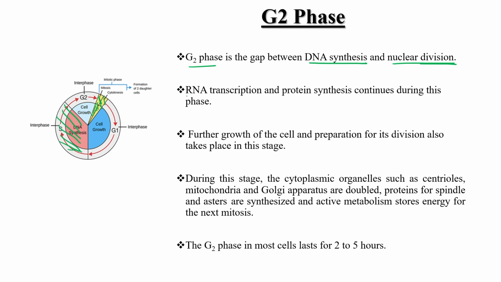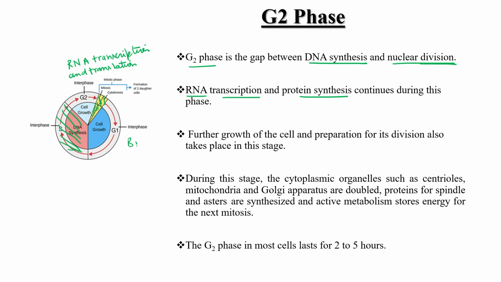Here, RNA transcription and protein synthesis occur. So, here can I write down RNA transcription and translation, right?